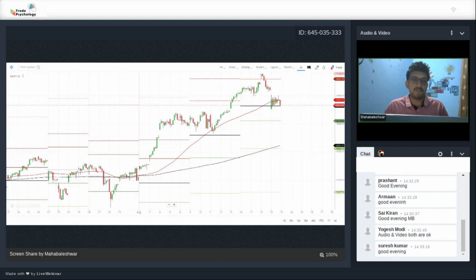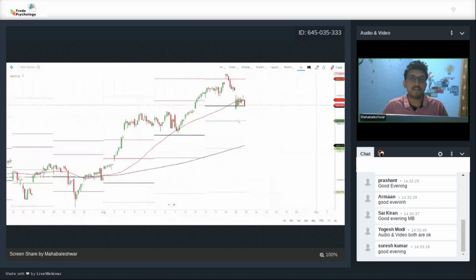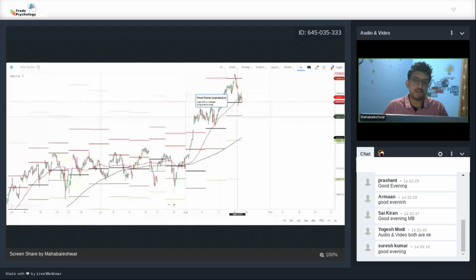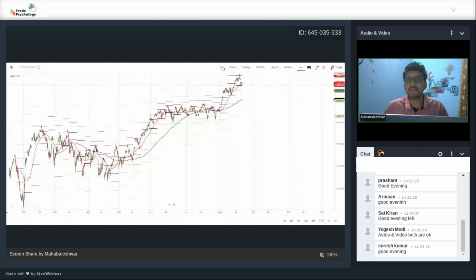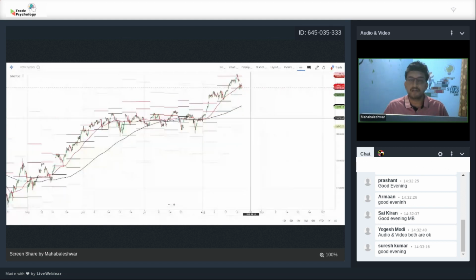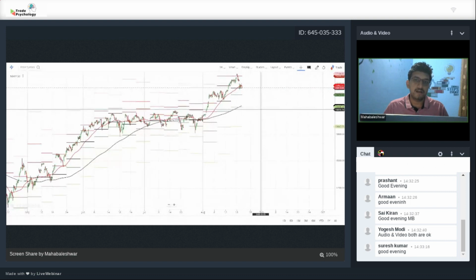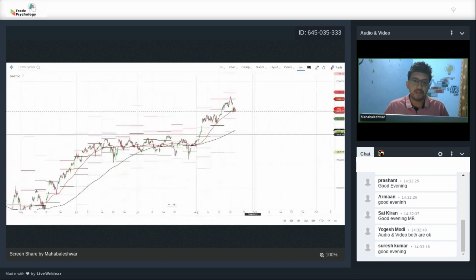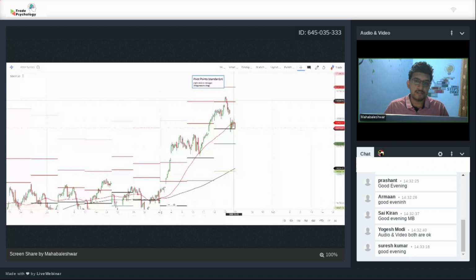So let's start with the Nifty trend. Basically, in trend analysis, what we do is we look at the 1 hour time frame of Nifty because we are trading majorly the weekly options. We'll discuss how exactly the Nifty is currently trading and what could be the possible projection. In this, we applied the pivot points and the moving averages like the 50-day and the 200-day.